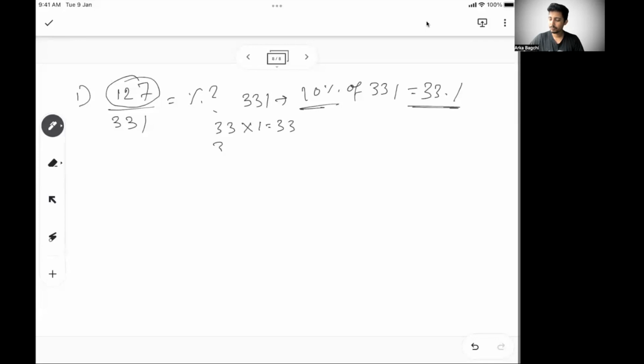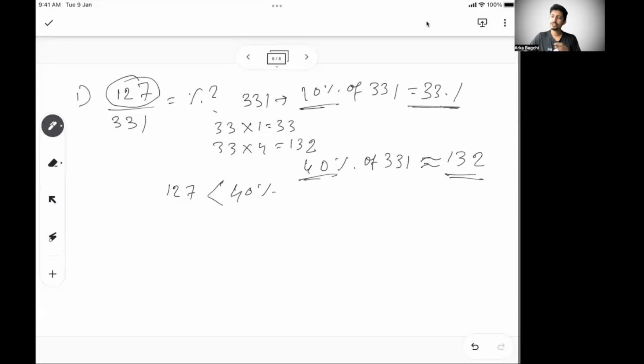Similarly, 33 into 4, I know, is 132. So I know 40% of 331 is very close to 132, 132.4 or something. Because 10% is 33.1, so 40% will be 132. So my 127 is less than the 40% that I know, because 40% gives me 132. So this is level one of narrowing down.